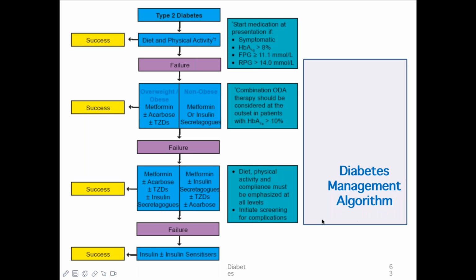So this is all for diabetes management. Type 2 diabetes: diet and physical activity. Failure, if it is overweight, you start metformin, acarbose, or thiazolidinediones. If it is non-obese, you can start metformin or insulin secretagogues. If there is no proper control, then you add other medications. If in spite of 3 OHAs, it is still failure, then you start insulin. But along with the medications, you have to make sure you start the patient on medical nutritional therapy and